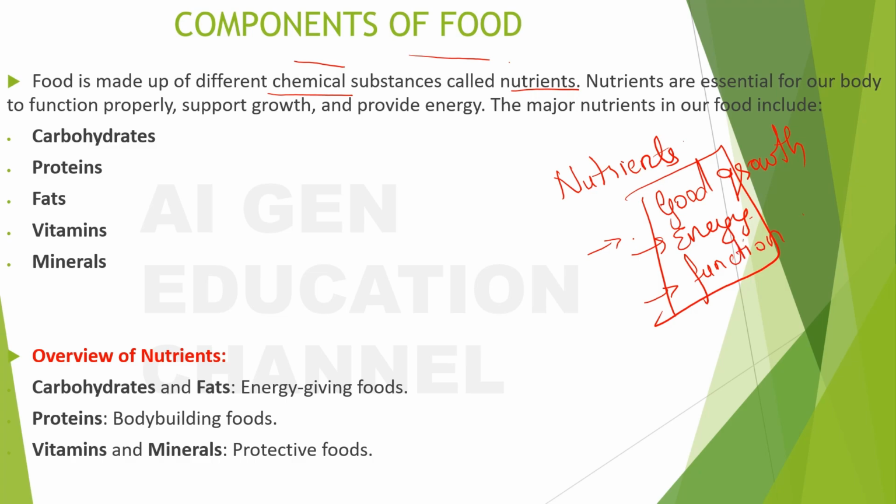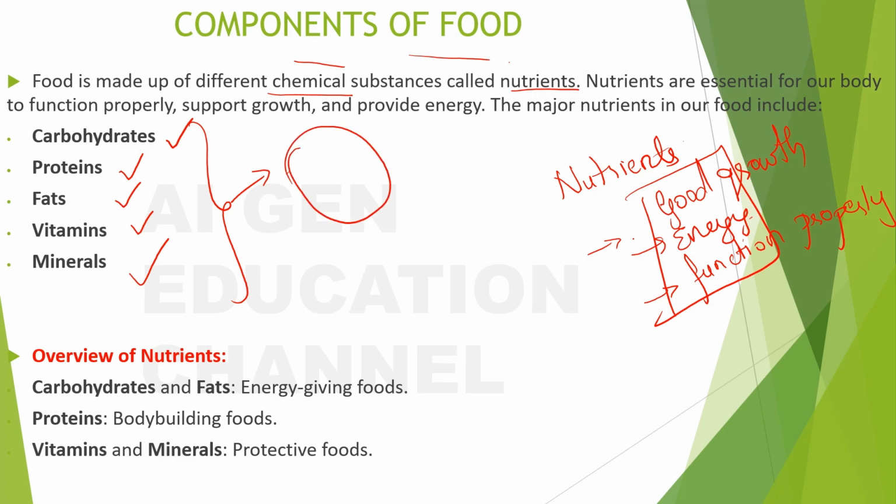Okay, so what are these nutrients? The nutrients are carbohydrates, proteins, fats, vitamins and minerals. Each of these nutrients has its own set of functions, right? The carbohydrates and the fats will give us energy, so these are called energy giving foods. Proteins will help in bodybuilding, so proteins are called bodybuilding foods. And vitamins and minerals are the protective foods.